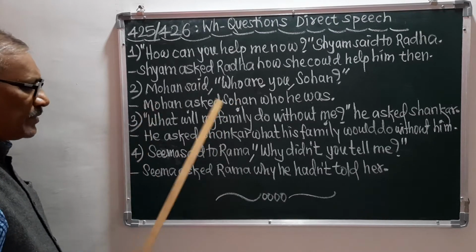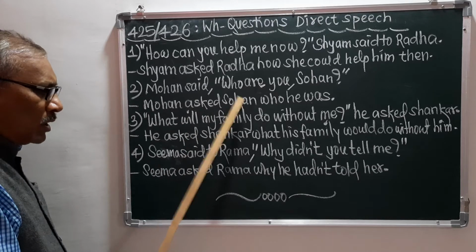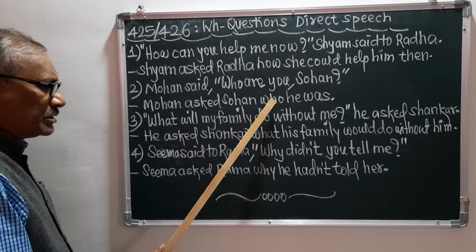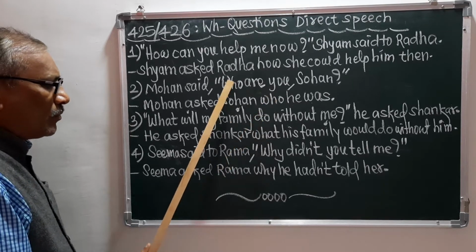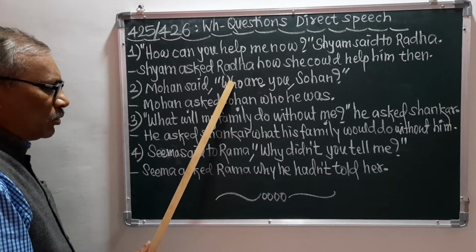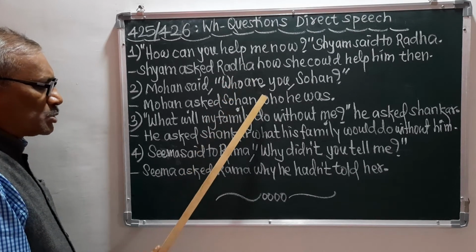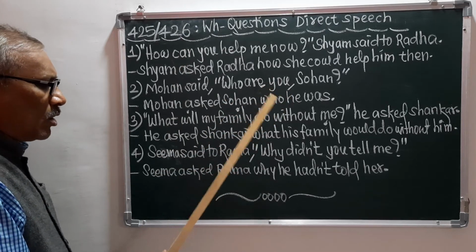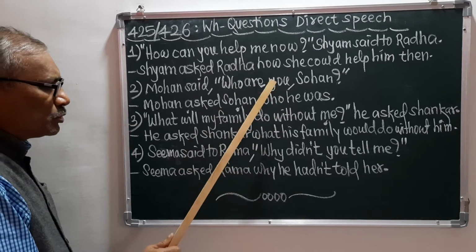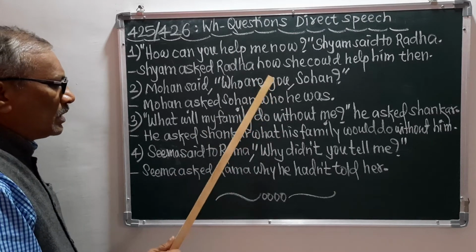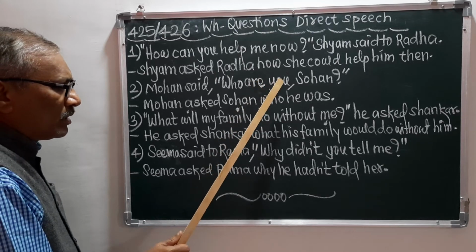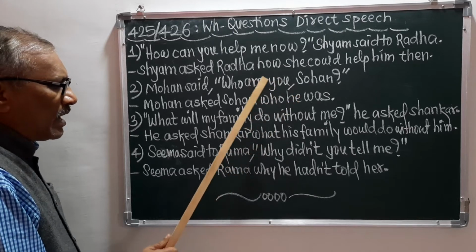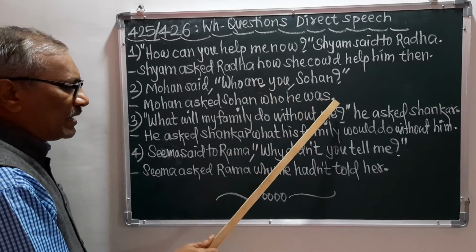So the sentence has become Mohan asked Sohan. And then here I have put who, because this who is the conjunction, and I have taken it from this who. After this conjunction we should make the simple sentence. So the simple sentence has become you are. This you has become he, and this are has become was, and there is the full stop.